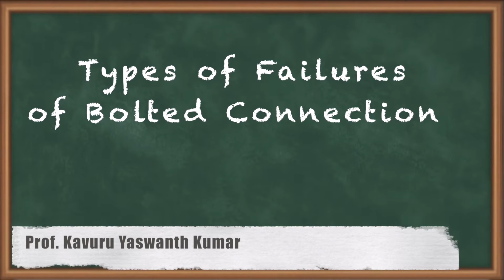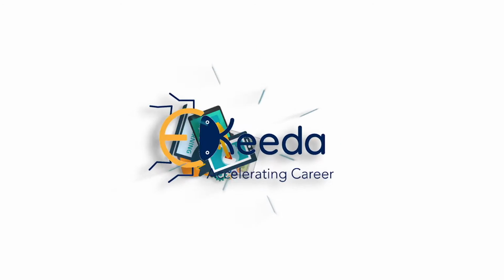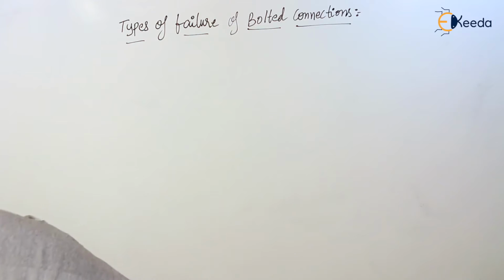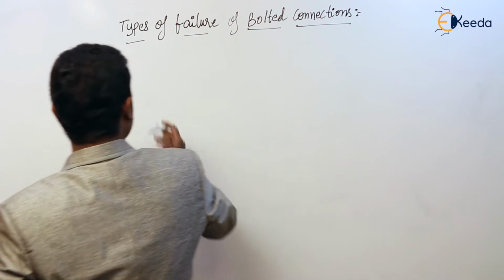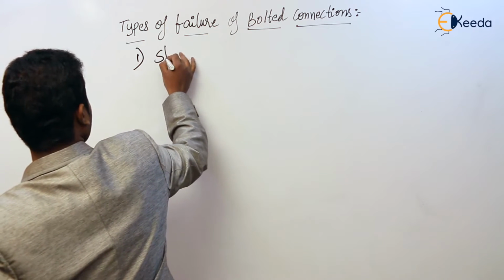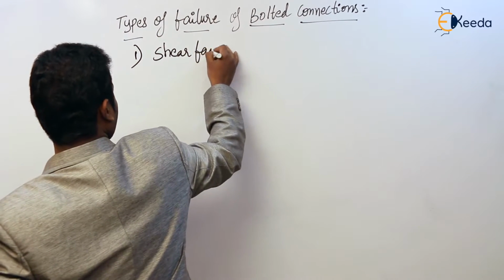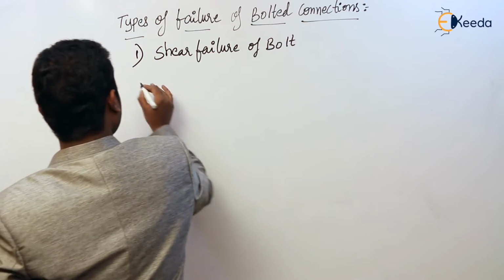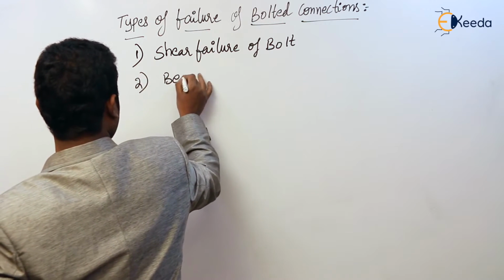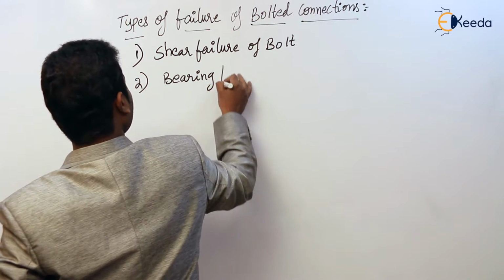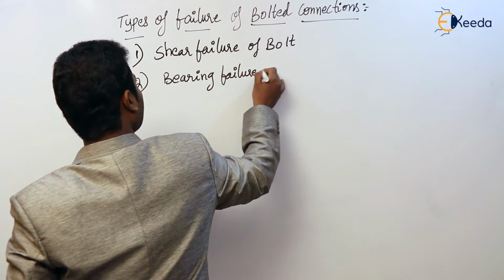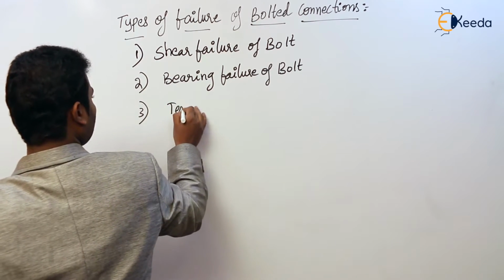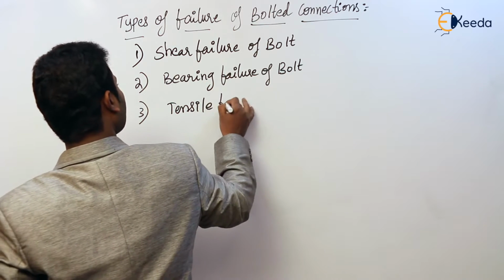So, types of failures of bolted connection. First, shear failure of bolt. Next, bearing failure of bolt. Next, tensile failure of bolt.